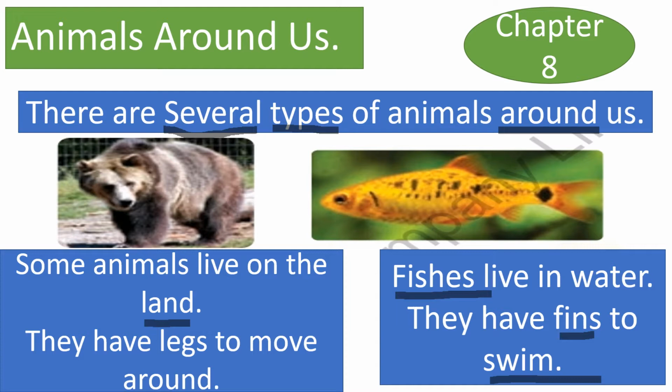Some animals live on the land. They have legs to move around. Fishes live in water. They have fins to swim. Now underline the words several, types, around, land, fishes, fin and swim.